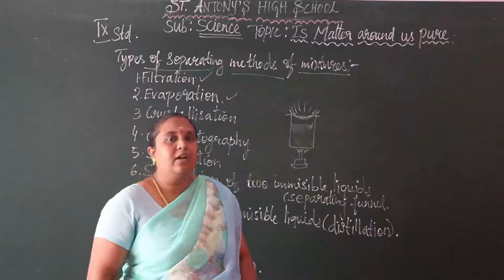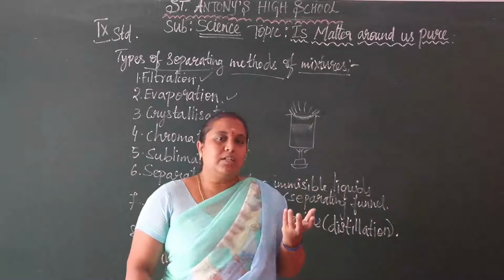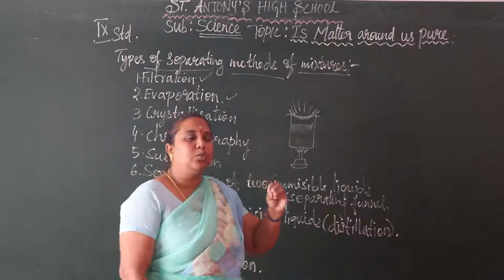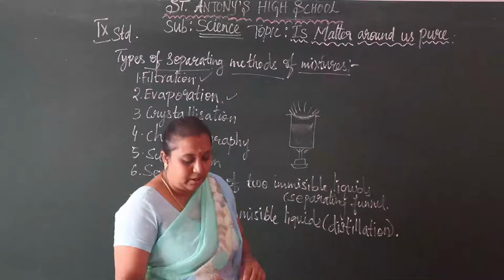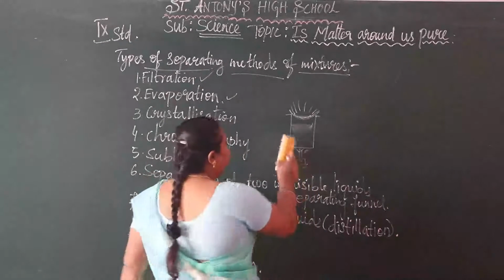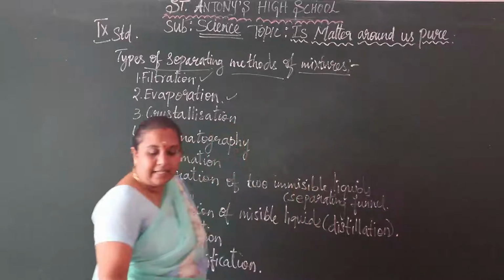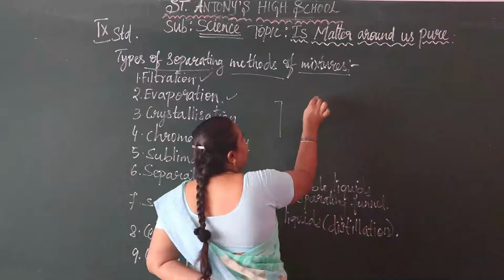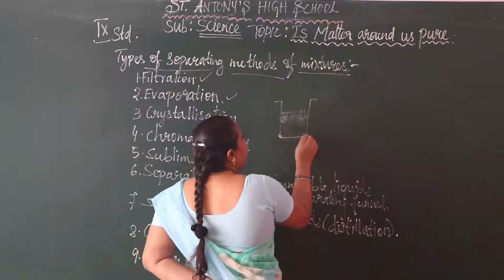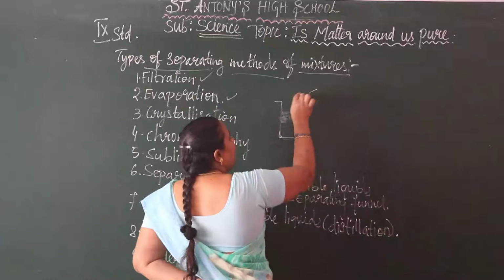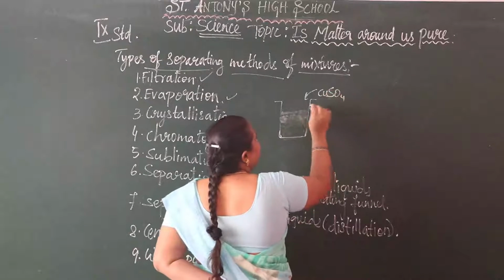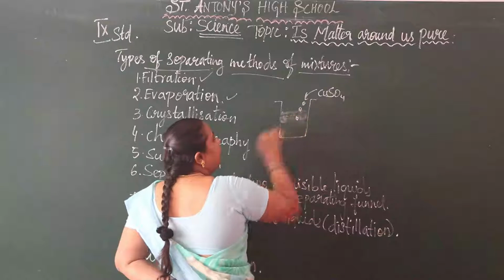So we take water in the beaker, and then we add one or two drops of copper sulfate to it. From that method we can separate. This is not given in your textbook. See here, we are taking a beaker like this, with water in it, and pouring in a few drops of copper sulfate solution, CuSO4 solution. Not more, just a few drops.